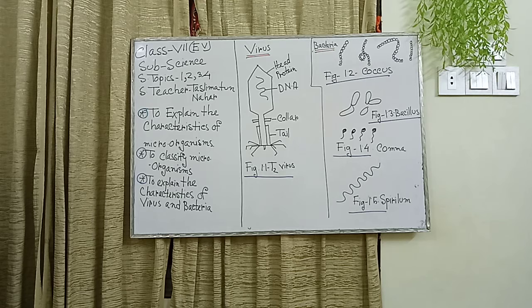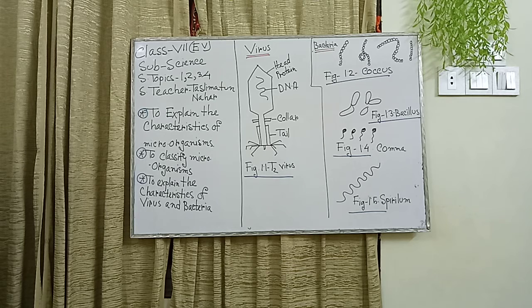Our next topic is bacteria. What is bacteria? We have learned about bacteria in the previous class. Now we need to have a broader look. Again I repeat, bacteria are non-green unicellular microscopic organisms with a primitive nucleus.